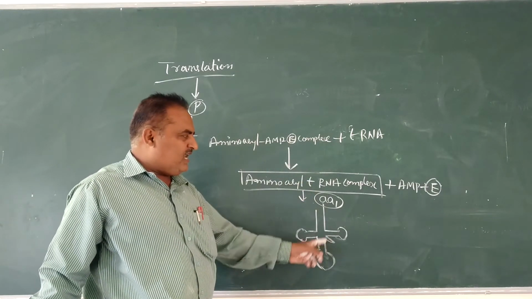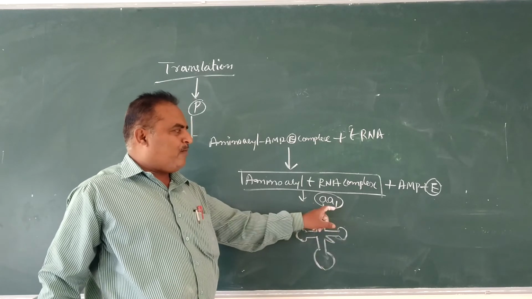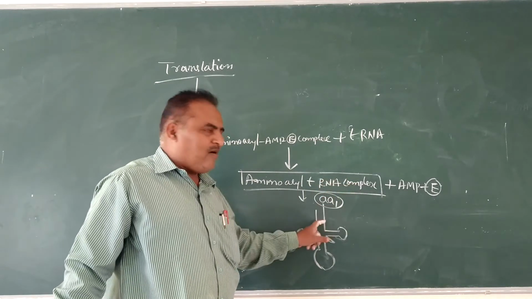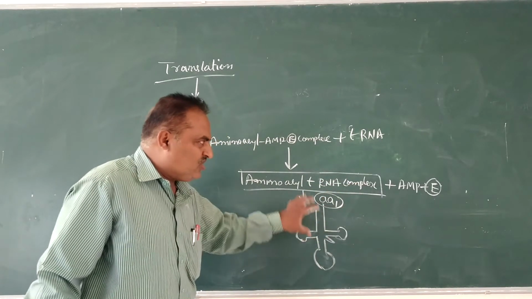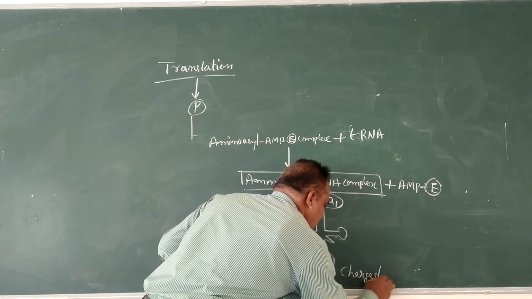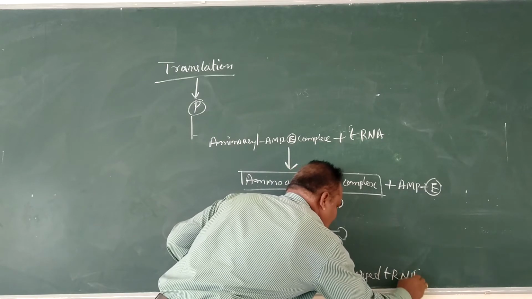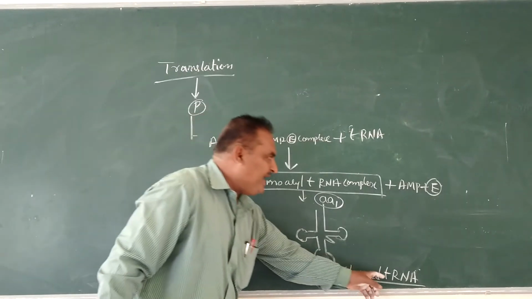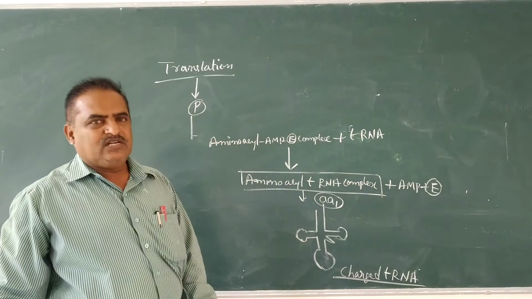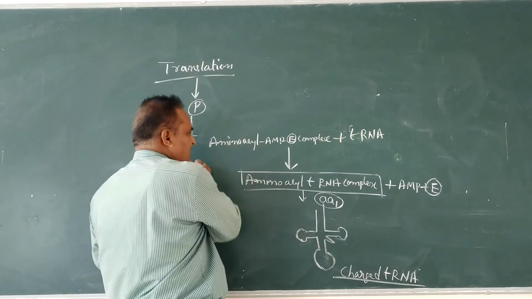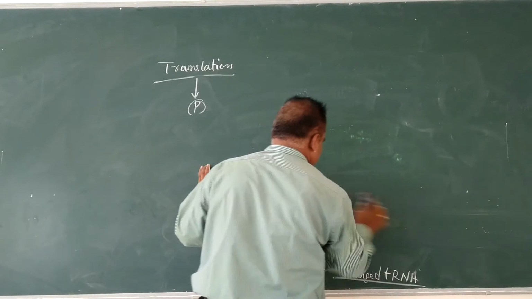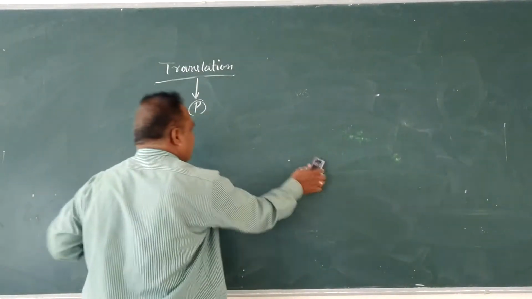There is a combination of tRNA and amino acid, forming the aminoacyl tRNA complex. tRNA binds the specific amino acid, therefore that is called charged tRNA.